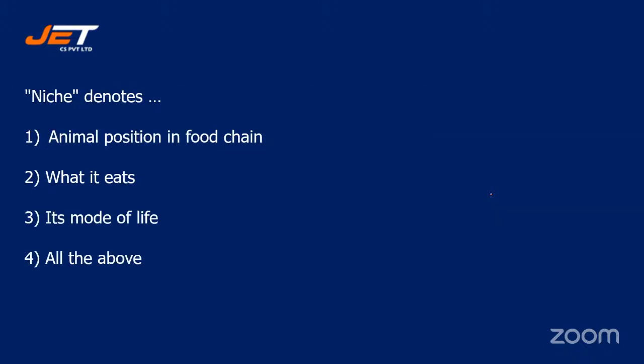Niche denotes dash. Animal position in food chain, what it eats, its mode of life, or all the above. Quickly tell this answer. I'm waiting for your responses, students. Niche denotes what?